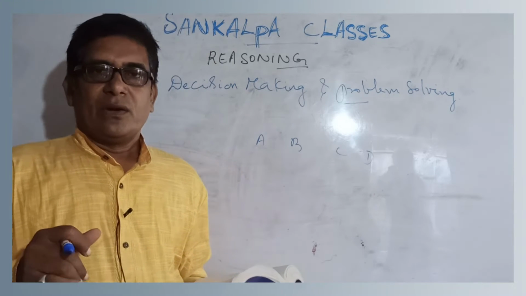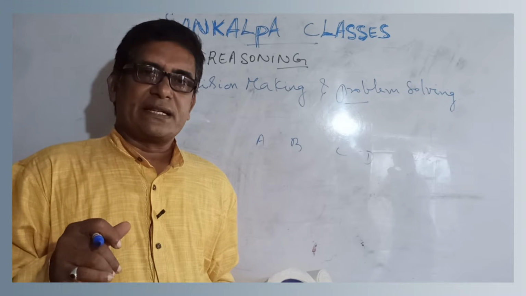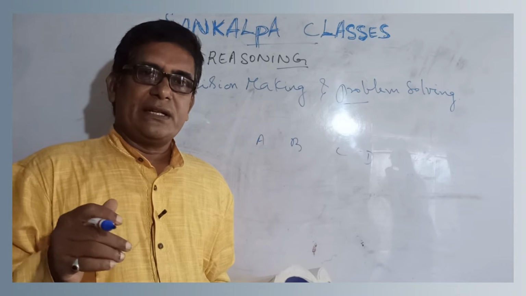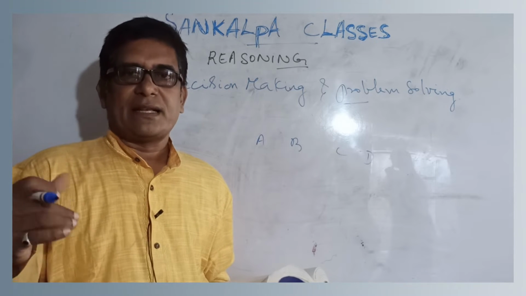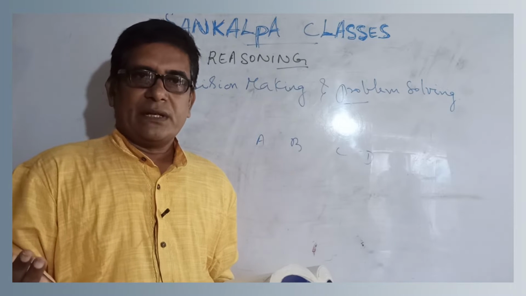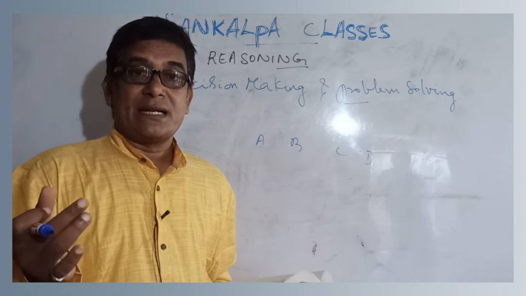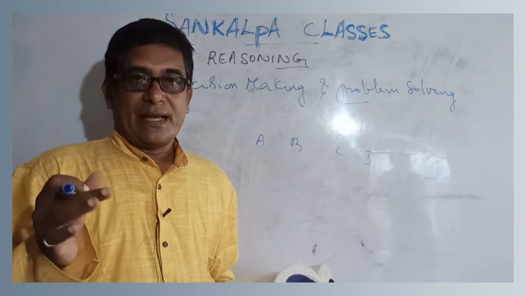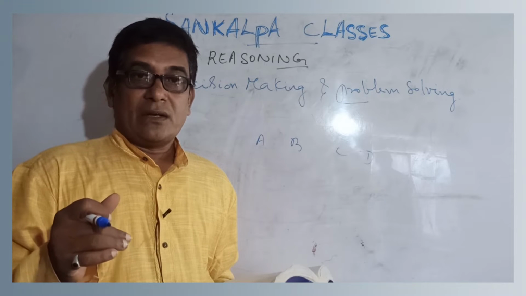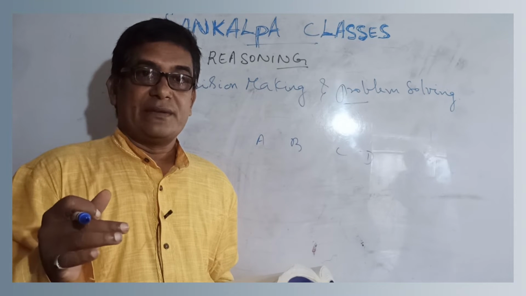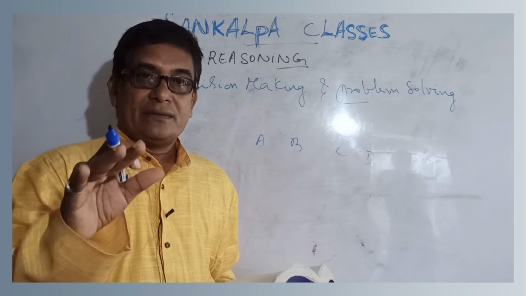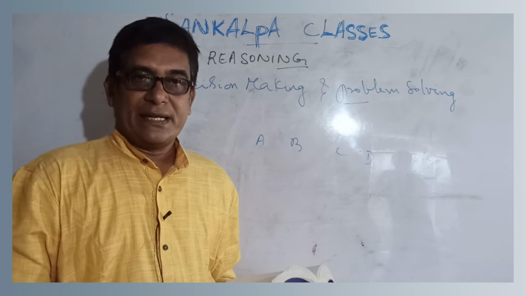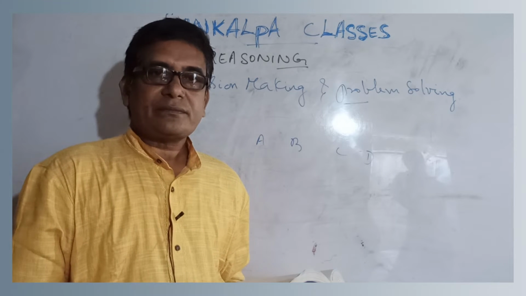So here, the question asked is, when we travel in northern India and in southern India, the distance between one railway station and the next is more in northern India. A long distance is observed in northern India. What is the reason?